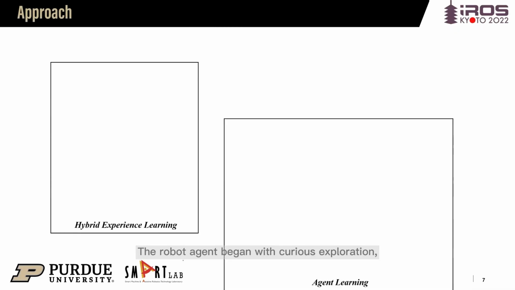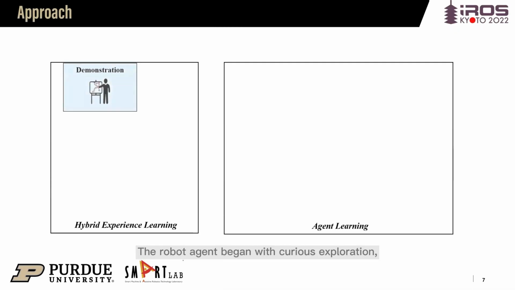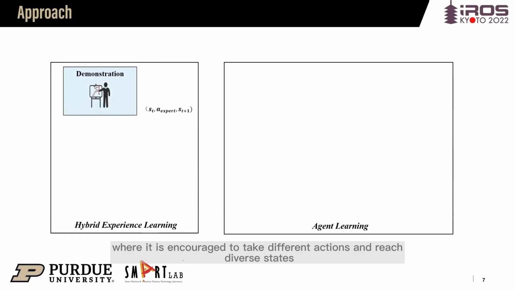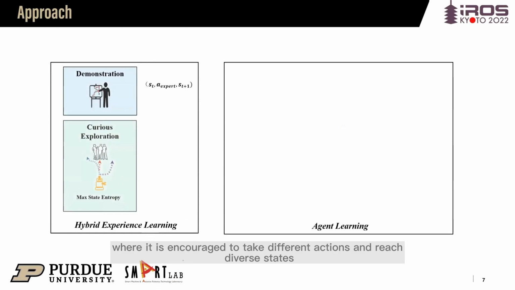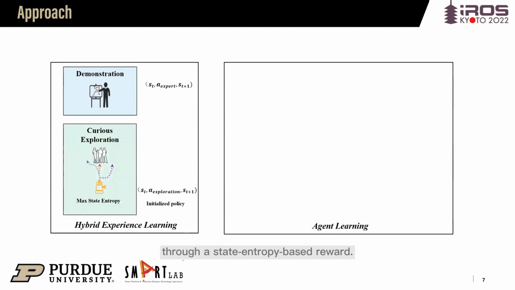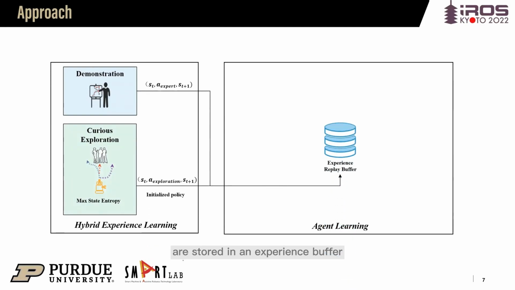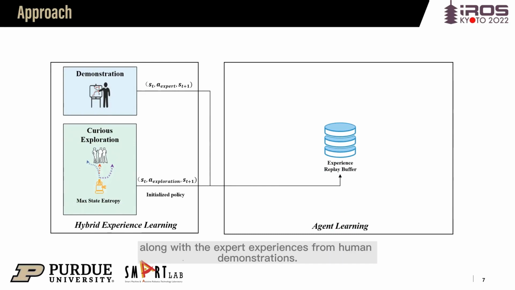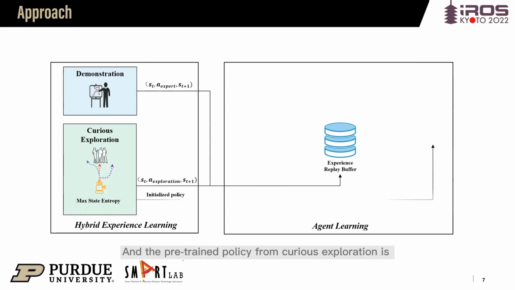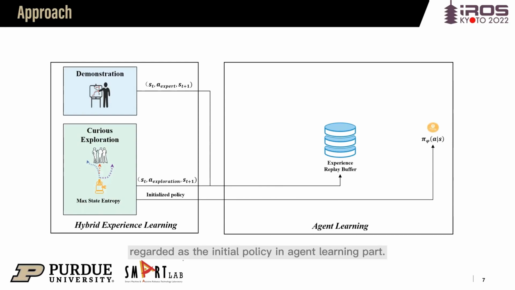The robot agent begins with curious exploration, where it is encouraged to take different actions and reach diverse states through a state entropy-based reward. The collected exploration experiences are stored in an experience buffer along with the expert experiences from human demonstration. And the pre-trained policy from curious exploration is regarded as the initial policy in agent learning part.